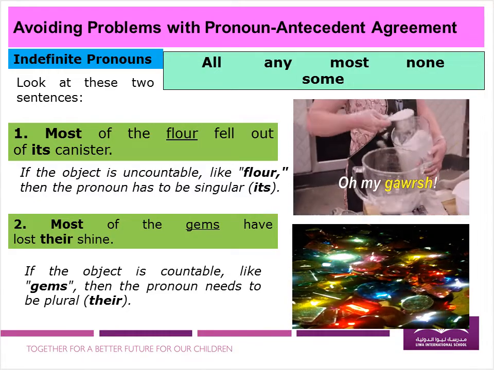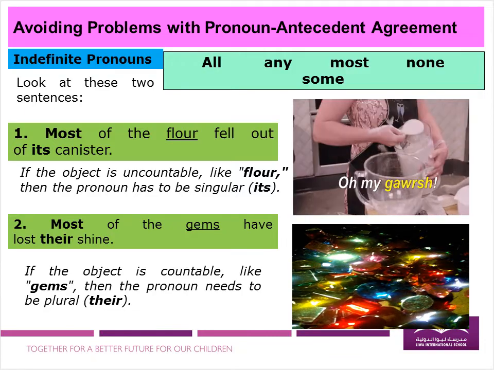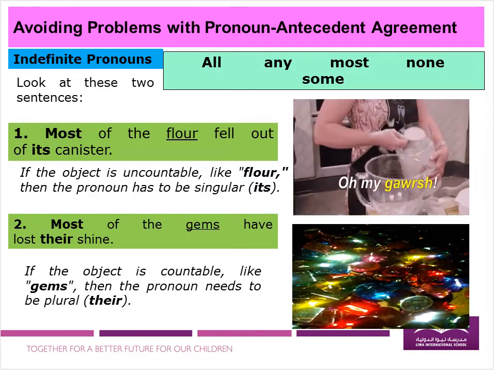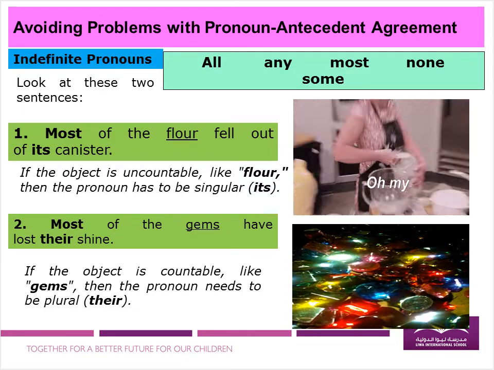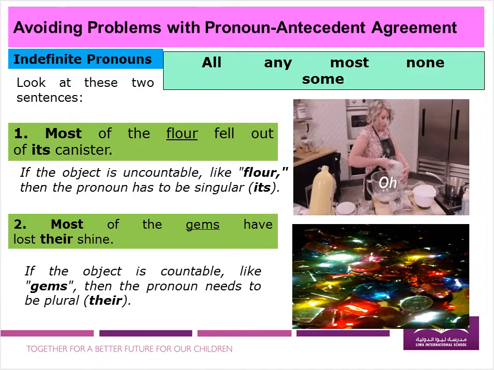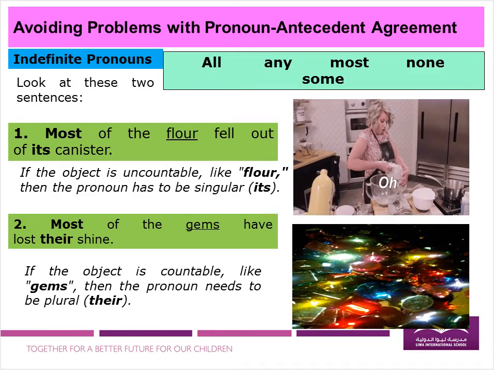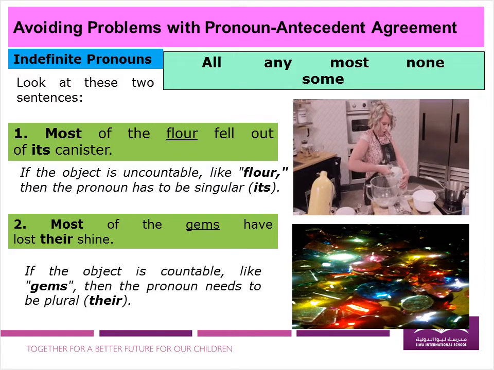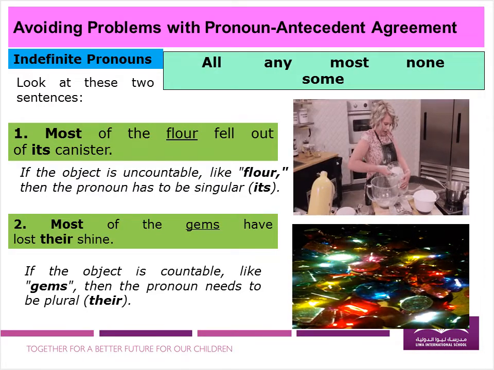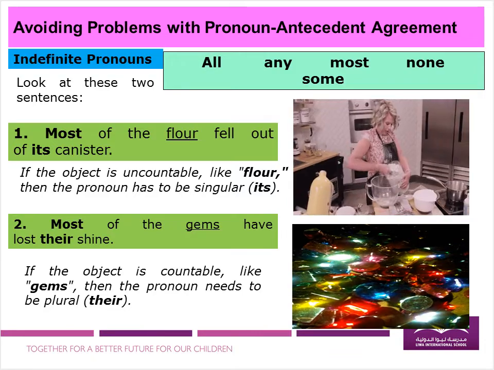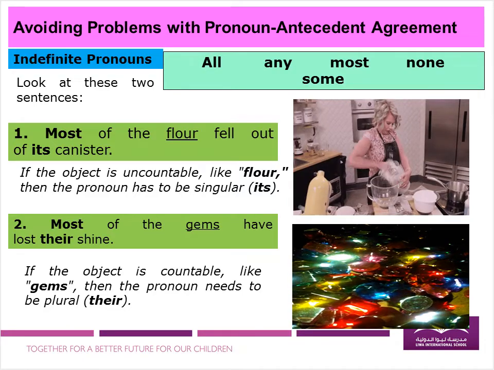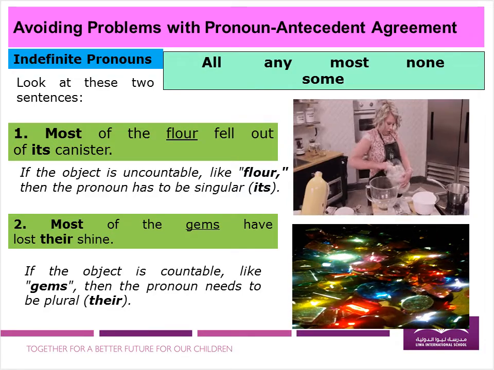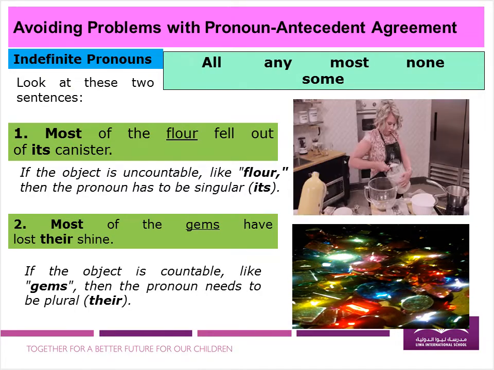Now, when are we going to use their then, miss? You might be asking me this question. Yes, let us have this solution or explanation. Number 2, most of the gems have lost their shine. Here, our pronoun is their, and our antecedent is most, the same with number 1. However, look at the underlined word, gems.